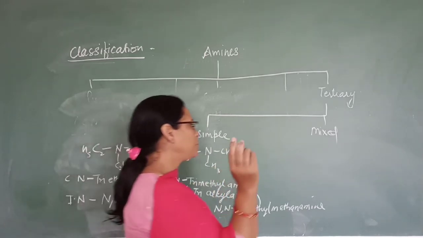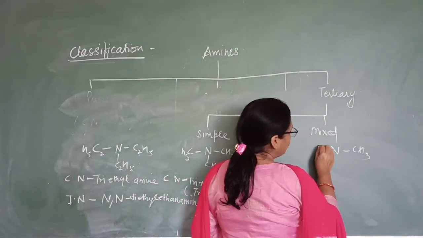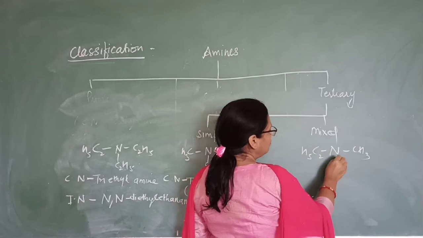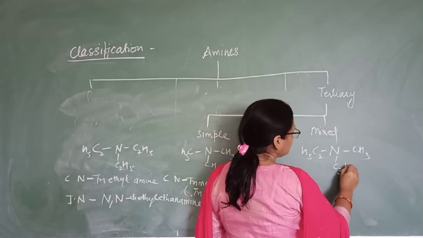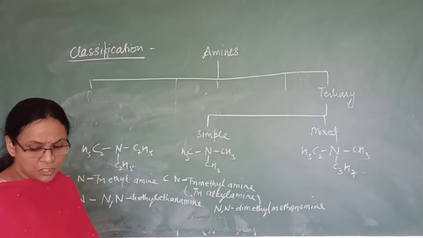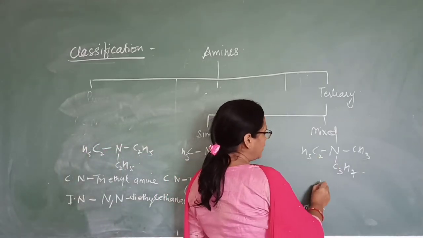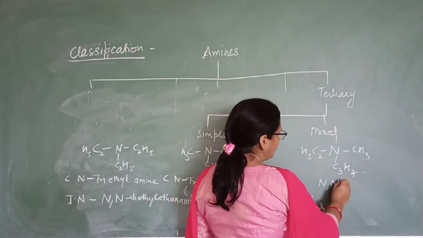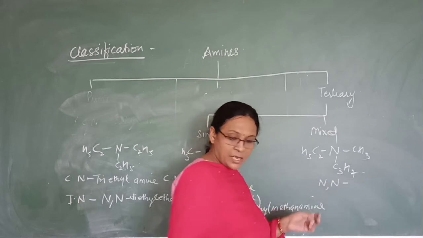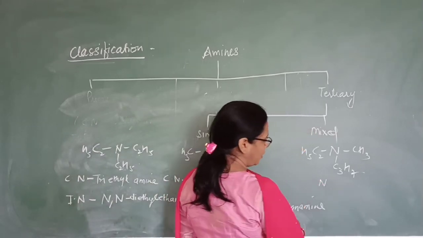Now mixed, we will follow the same rule as we have followed for the secondary. Suppose we have tertiary amine which is mixed. So here the smaller groups will be written first, substituted on nitrogen. No, they are different now. So one by one, following the alphabetical order.